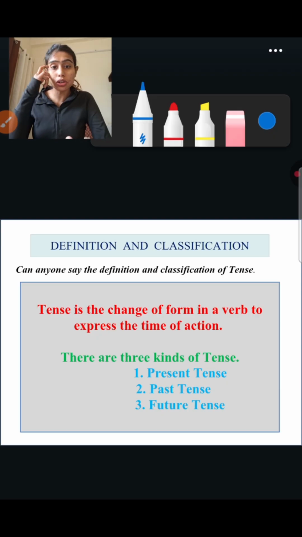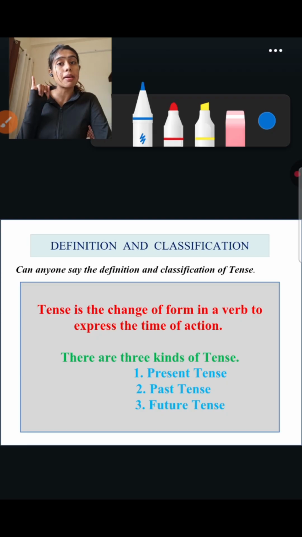There are three kinds of tenses, that is present tense, past tense, and future tense. What is present tense? The action that is being performed at this point of time. What is past tense? The action that has been performed. What is future tense? The action that will be performed in upcoming time.